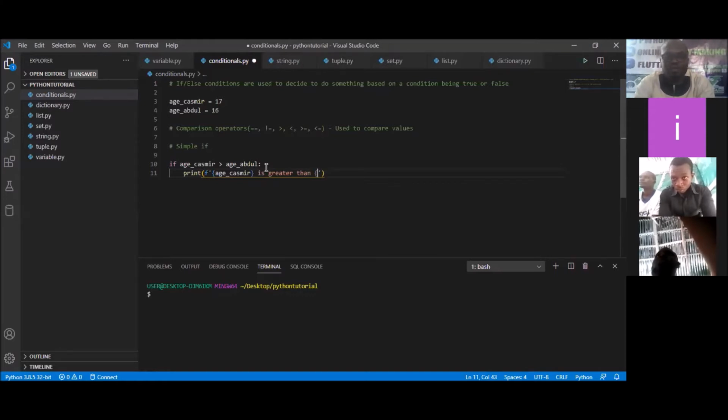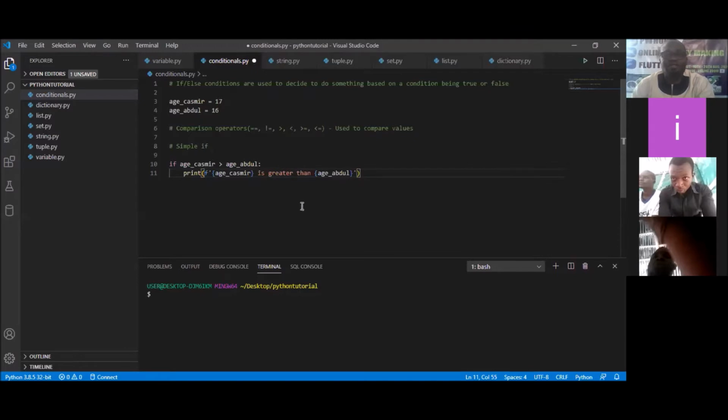Simply put a curly bracket and say age_abdul. You can see it's already there. So I can now close the curly brace. So if Kashmir's age is greater than Abdul's age, I will see that Kashmir's age is greater than Abdul's age.